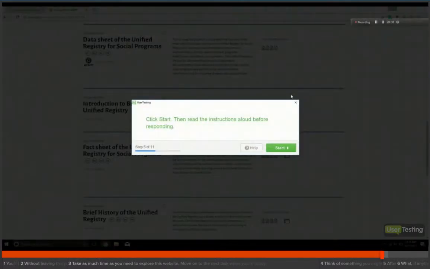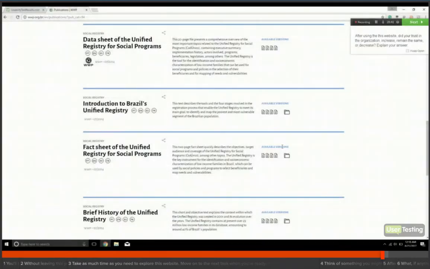Click Start, then read instructions aloud before responding. Start. After using this website, did your trust in the organization increase, remain the same, or decrease? I had no idea that the organization existed before, but after actually going in and using it, I felt really reassured. The first page looked like it could have been a fluke in that it looked professional, but there are pages that don't have a lot of credibility to them that can look professional.